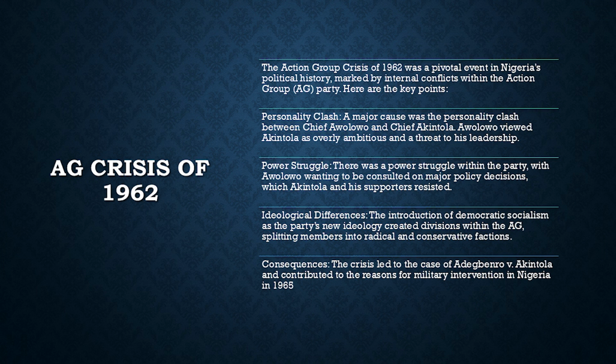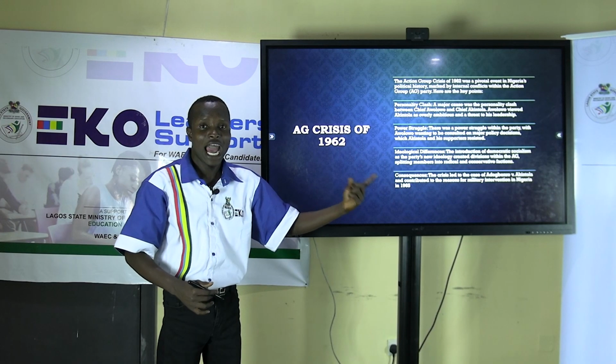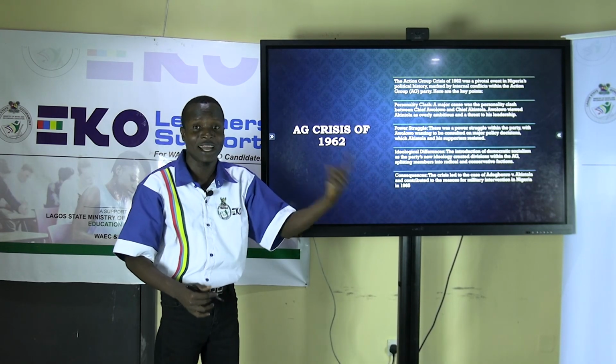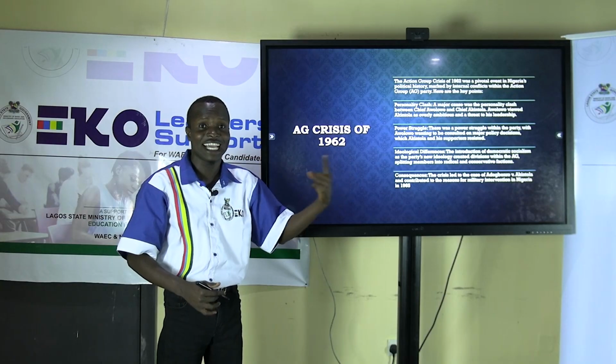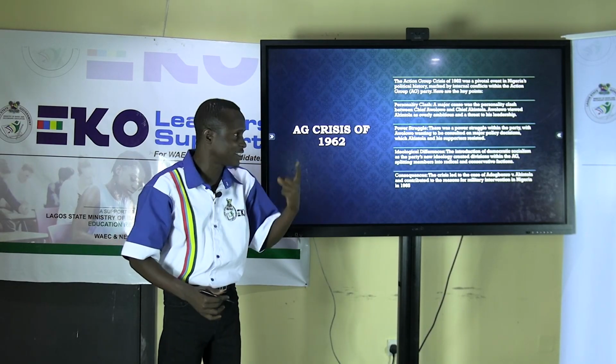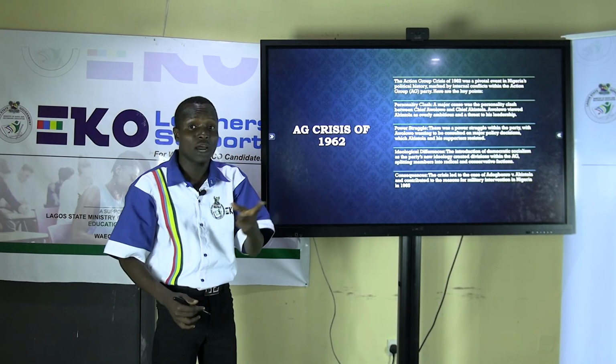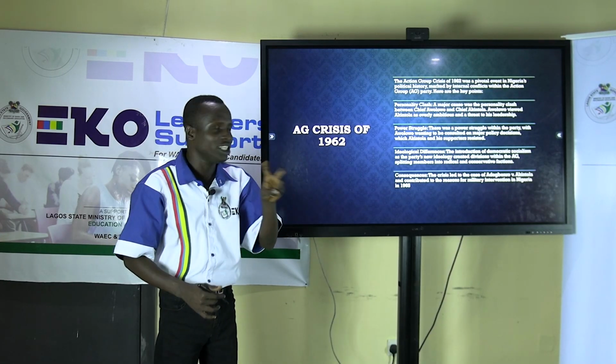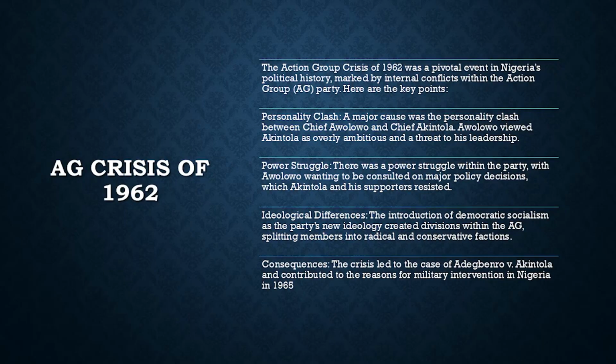Personal clash. There was a personal clash between S.L. Akintola and Chief Obafemi Awolowo. Note that Chief Obafemi Awolowo was already the leader of the opposition in the parliament after Nigeria gained independence in 1960. And S.L. Akintola was the premier of the Western region. So there was a personal clash between both of them.